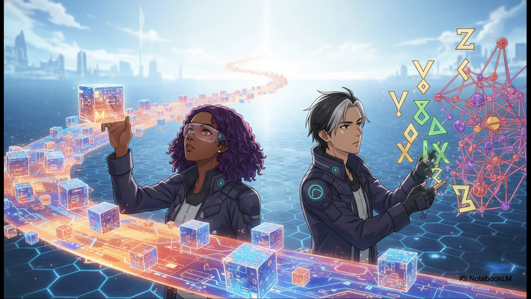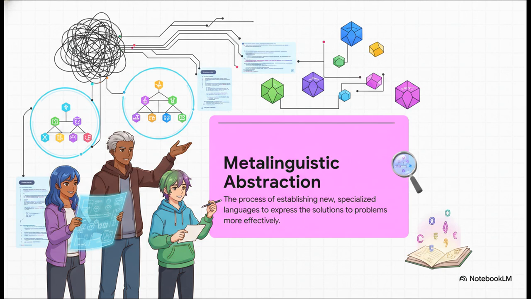It introduces concepts like streams, which let you model infinite data structures, but the real peak, the ultimate tool for taming complexity, is what the authors call metalinguistic abstraction.